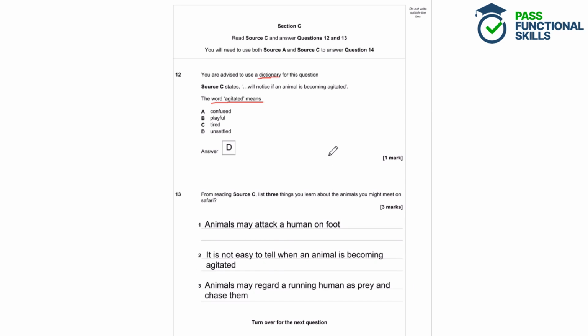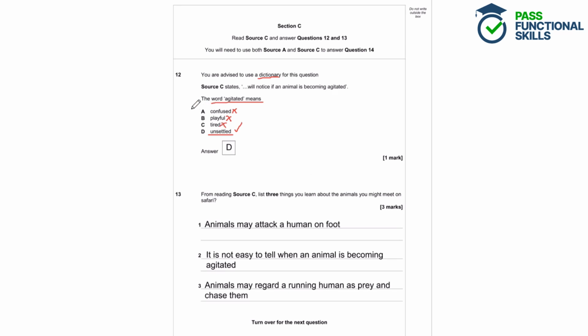So the definition of agitated is excited or disturbed. Now that doesn't mean that they're confused, they're not puzzled about their surroundings. It doesn't mean that they're playful, they're not playing with anyone if they've been disturbed or excited. And it definitely doesn't mean that they're tired. The correct answer here is unsettled. They've been disturbed, they've been upset or excited, so they are unsettled. And that word could be a very good replacement for agitated in this sentence.